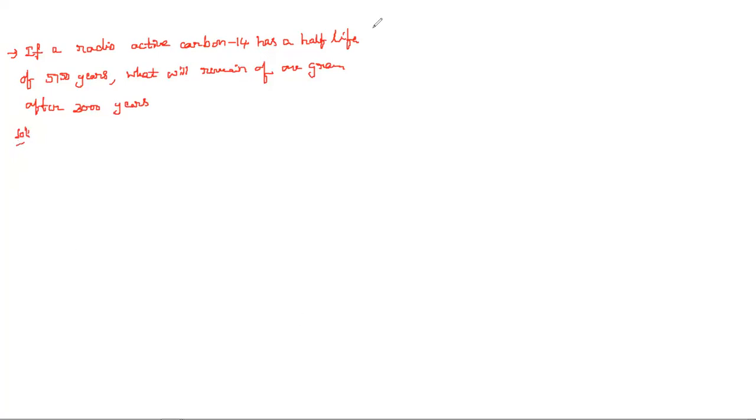So till now, in the previous problems we solved, they just said radioactive material or simply a substance. But here they specifically mentioned the substance, carbon 14. This carbon 14 has a half-life of 5750 years. What will remain of 1 gram after 3,000 years?